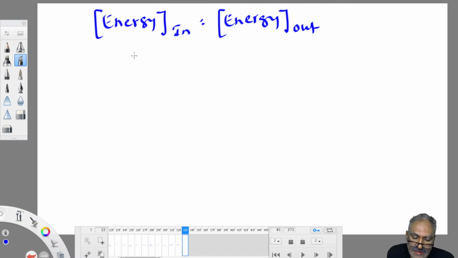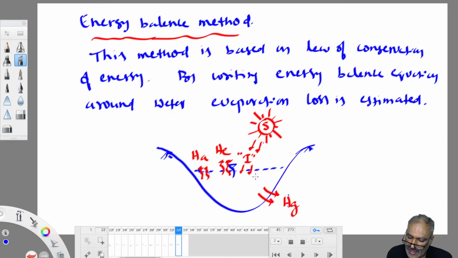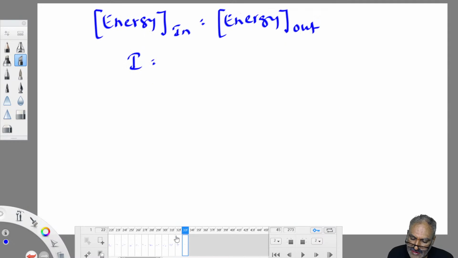What is energy in? I. What is energy out? See here, three things: HA, HG and HE. HA plus HE plus HG. What you are looking for is HE, energy used in evaporating the water molecules.